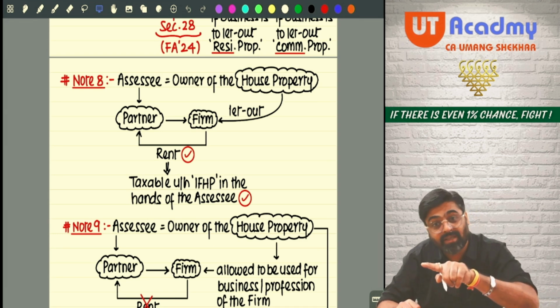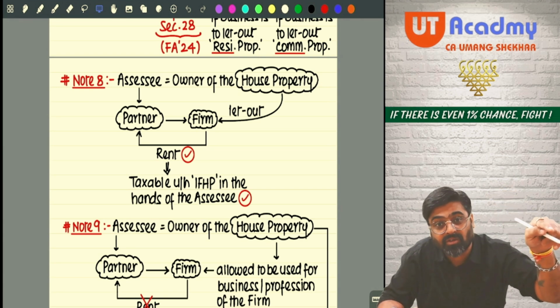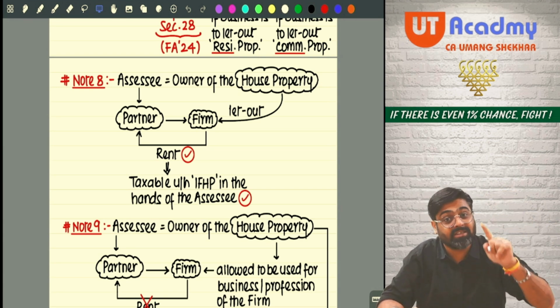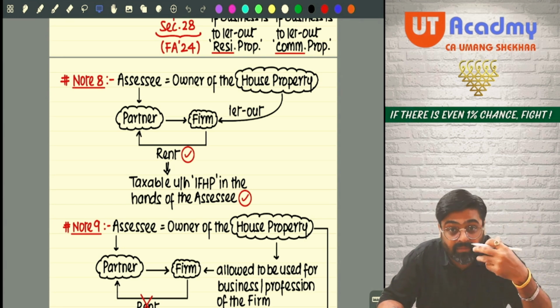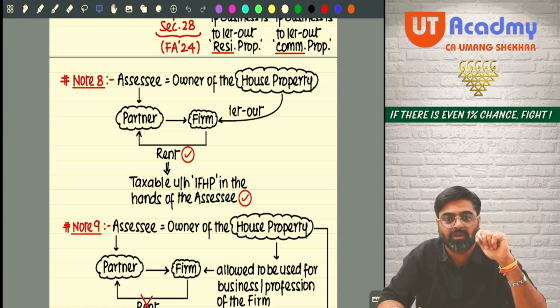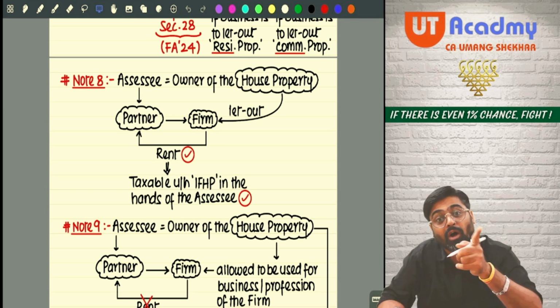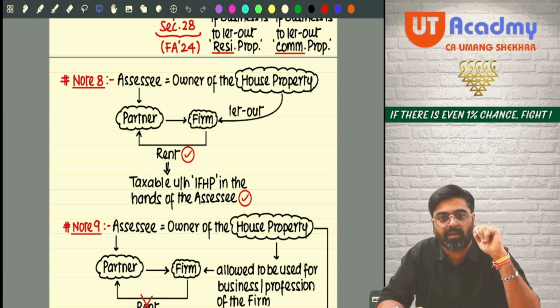Even if she is giving that property on rent to the partnership firm where she is a partner, she cannot say that I am using that property in my own business, and so I will not bring it under house property. She will have to bring the property under the house property head because she is earning rental income out of that property.